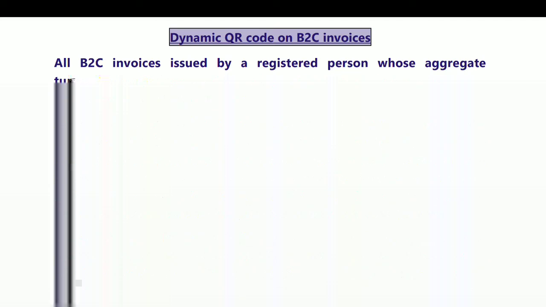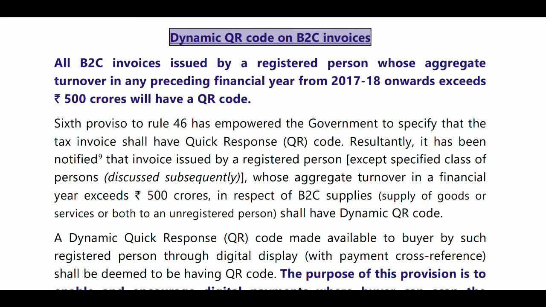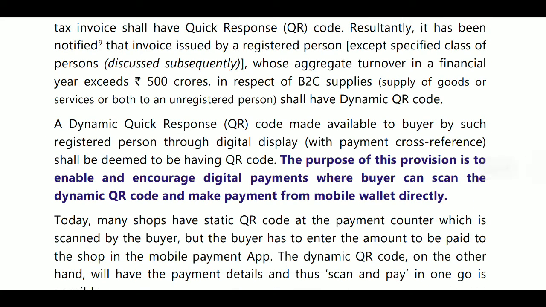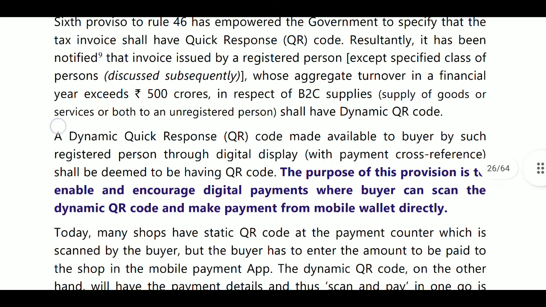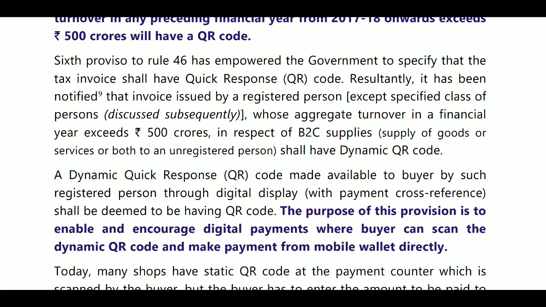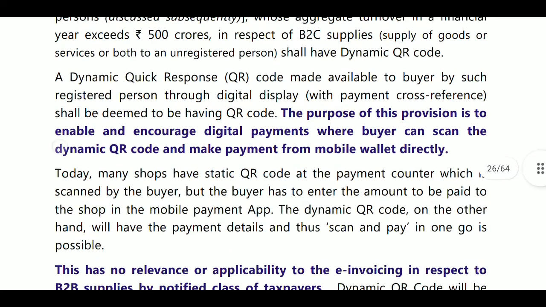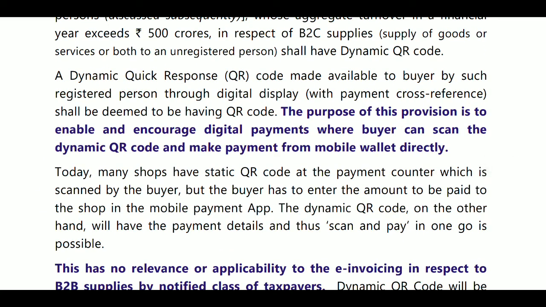This is when you are issuing an invoice from the IRP with the IRN. From the IRN it will take care of all QR codes and reference numbers. So if the amount exceeds 500 crores, aggregate turnover exceeding 500 crores in respect of B2C supplies shall have a dynamic QR code. Next, the dynamic QR code is made available to the buyer by such registered person through digital display. Here the purpose of providing this digital